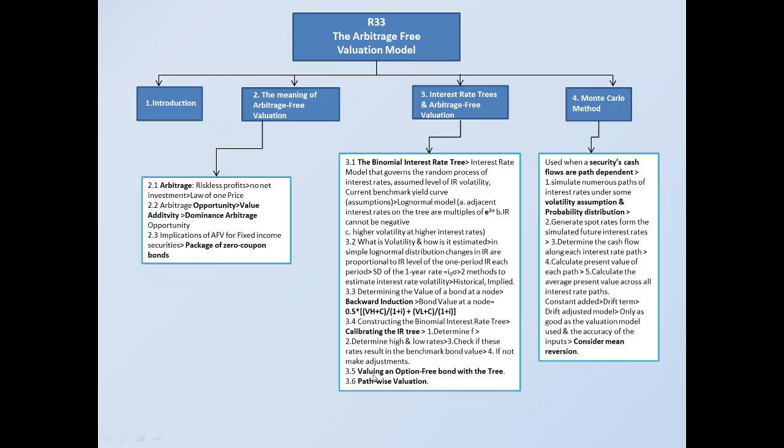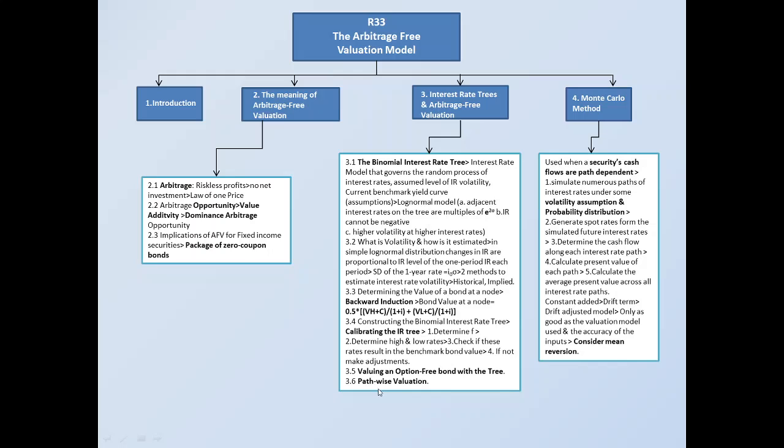Then moving on, valuing an option free bond with the tree. There is a simple example in the curriculum. It is very easy. It just follows these steps and applies this formula. Moving on, pathwise valuation. Pathwise valuation is a similar but slightly different form of calculating the bond value.